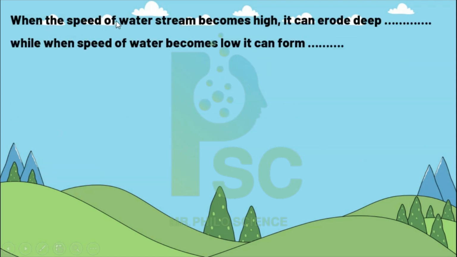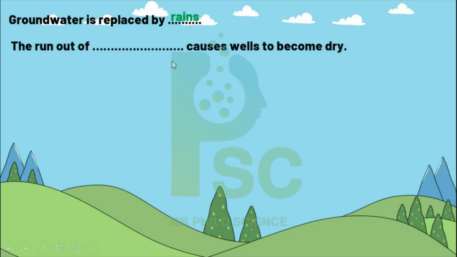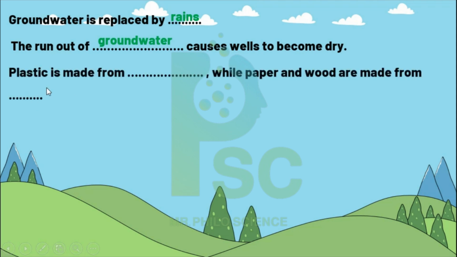When the speed of the water stream becomes high, it can reach a deep valley, and when the speed of the water becomes low, it can form a delta. The water is replaced by rain. Running out of groundwater causes a well to become dry. Plastic is made from oil products while paper and wood are made of trees.